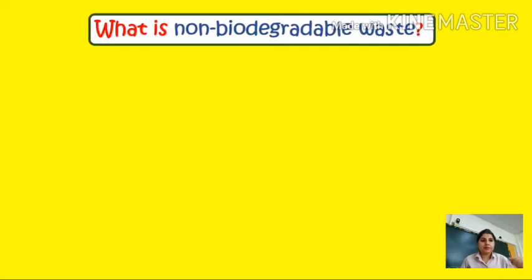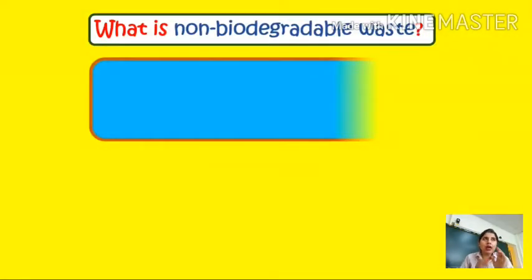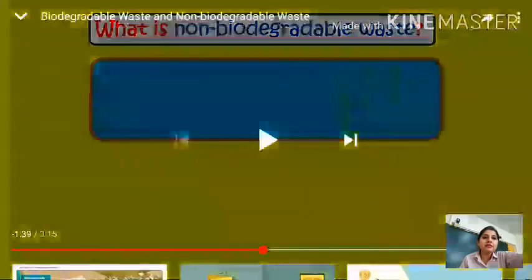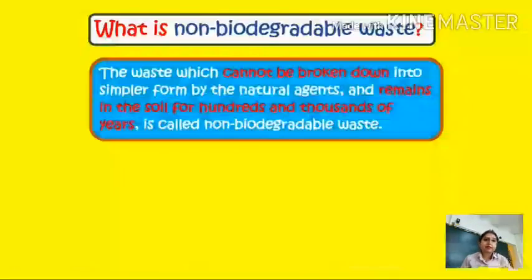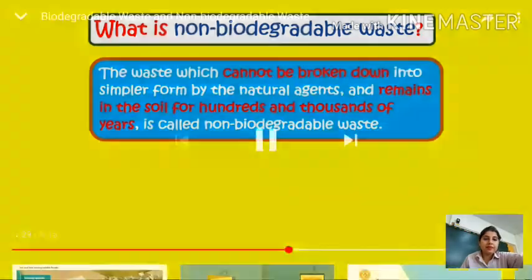What is non-biodegradable waste? I think you understood well, है ना? If I have talked about biodegradable waste, then vice versa, non-biodegradable waste, उसके opposite हो जाएगा, right? So see carefully. The waste which cannot be broken down into a simpler form by natural agents and remains in the soil for hundreds and thousands of years is called non-biodegradable.